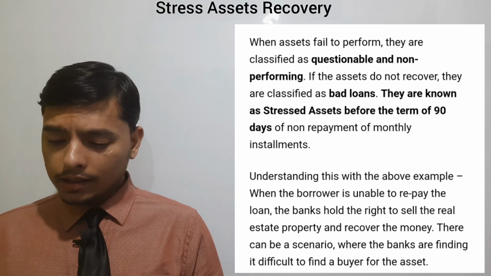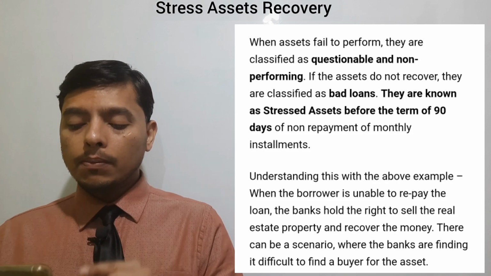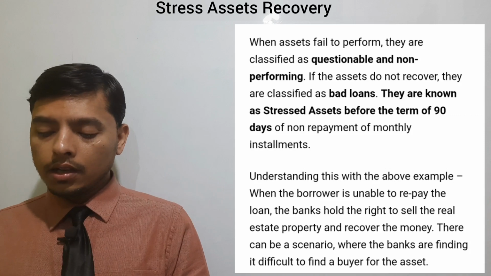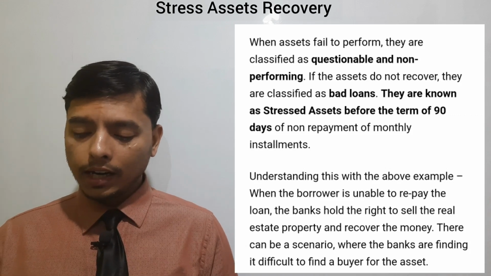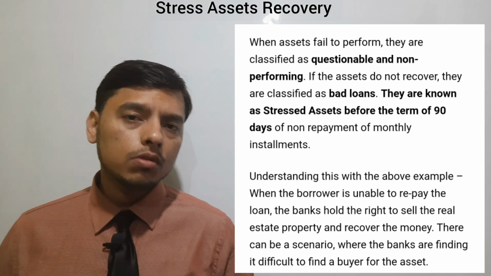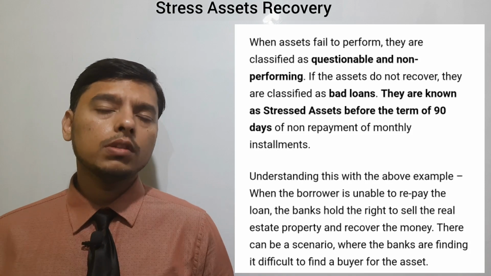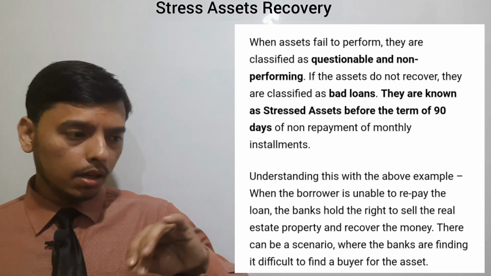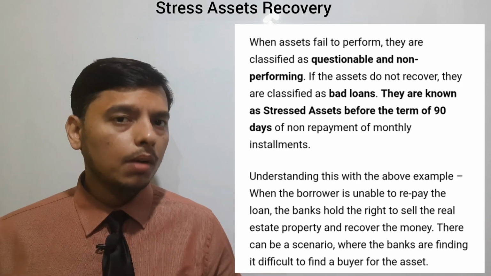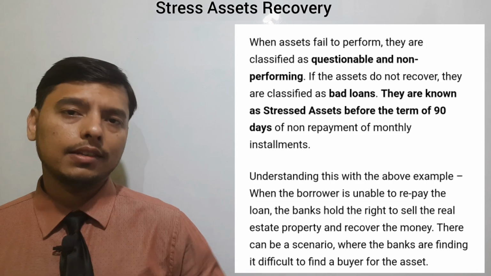Further, understanding this with the above example, when the borrower is unable to repay the loan, the bank holds the right to sell the real estate property and recover the money. There can be a scenario where the banks find it difficult to find a buyer for the asset. We all know that when a bank grants a loan to someone, it takes collateral security from the borrower. If that borrower fails to pay the principal amount to the bank, then the bank has a right to sell that asset.